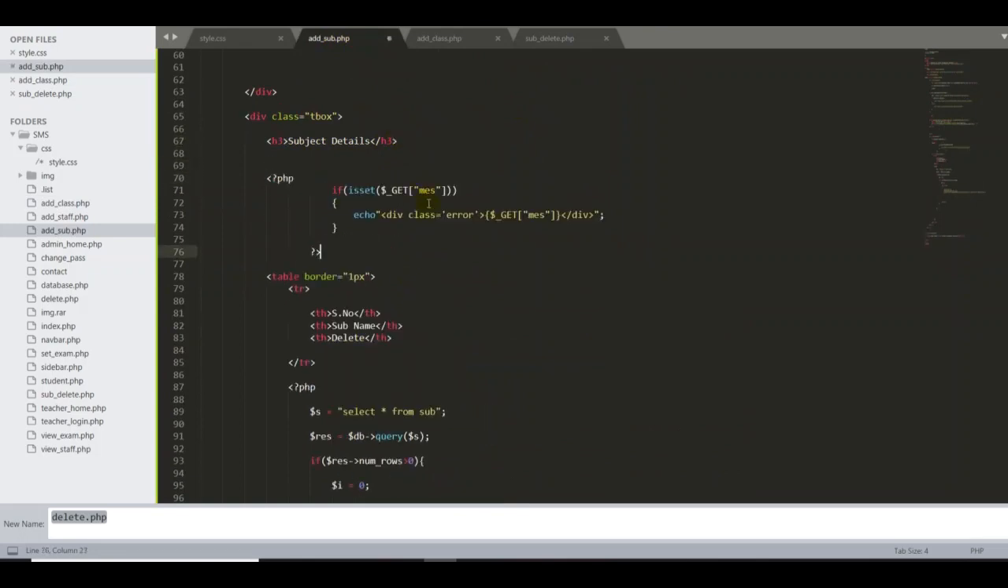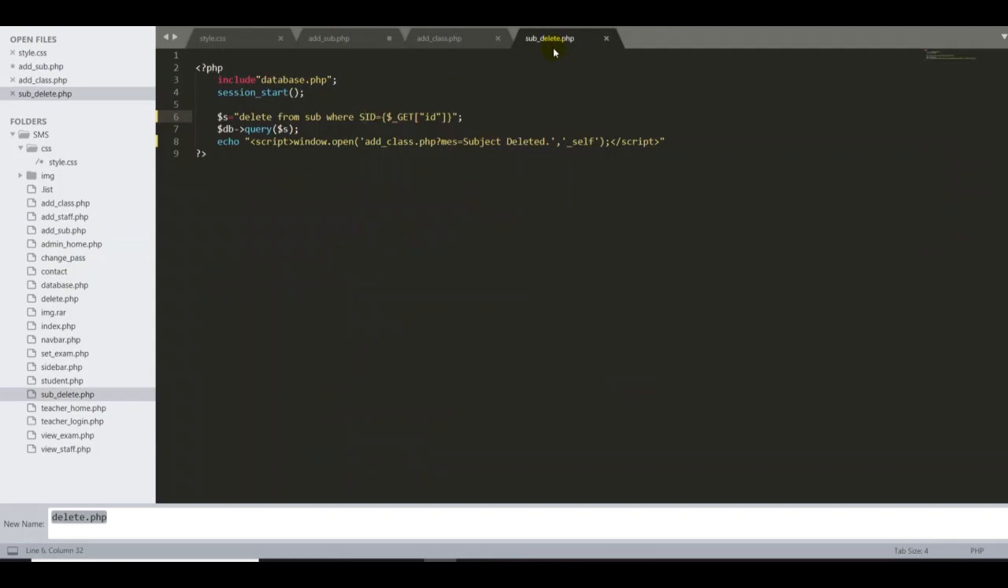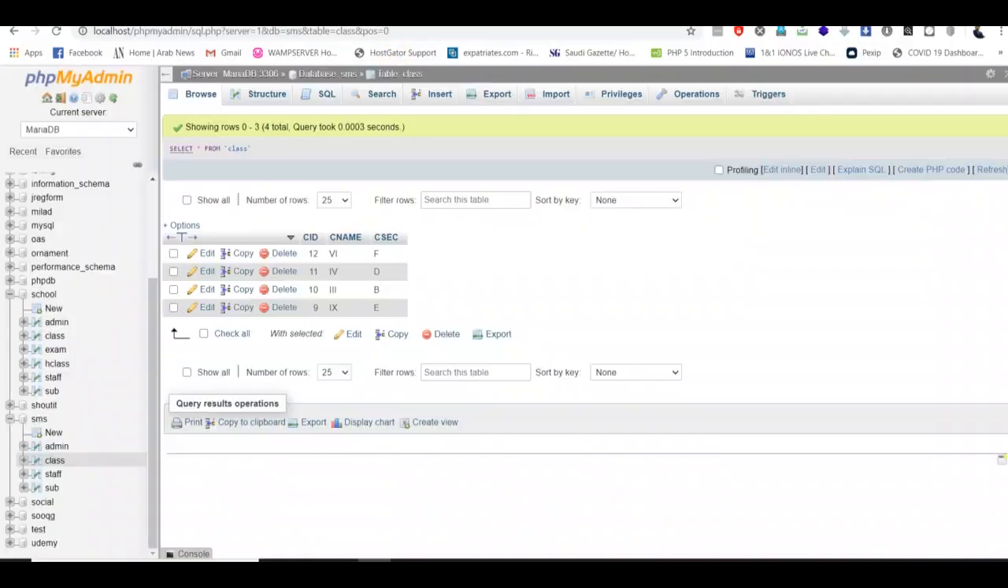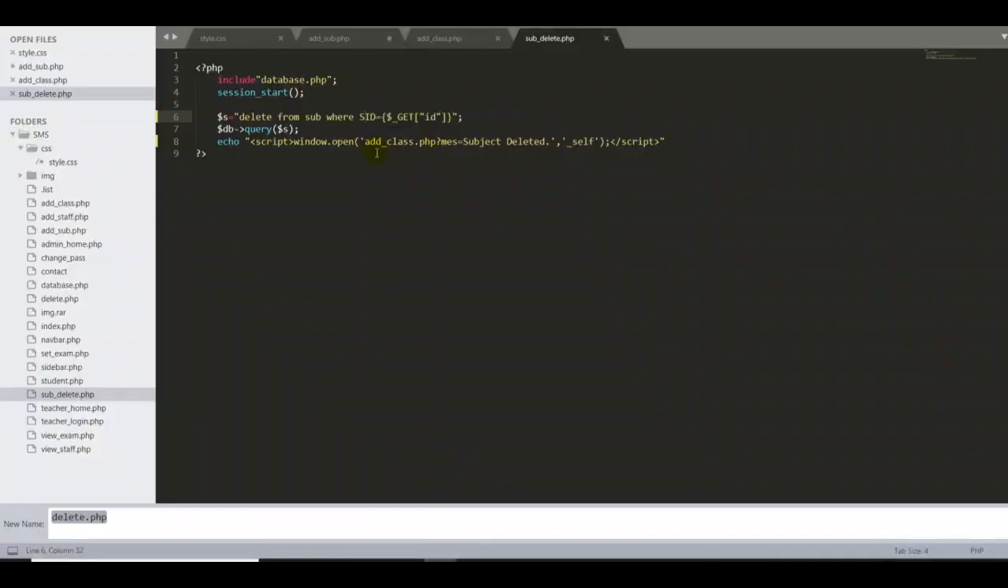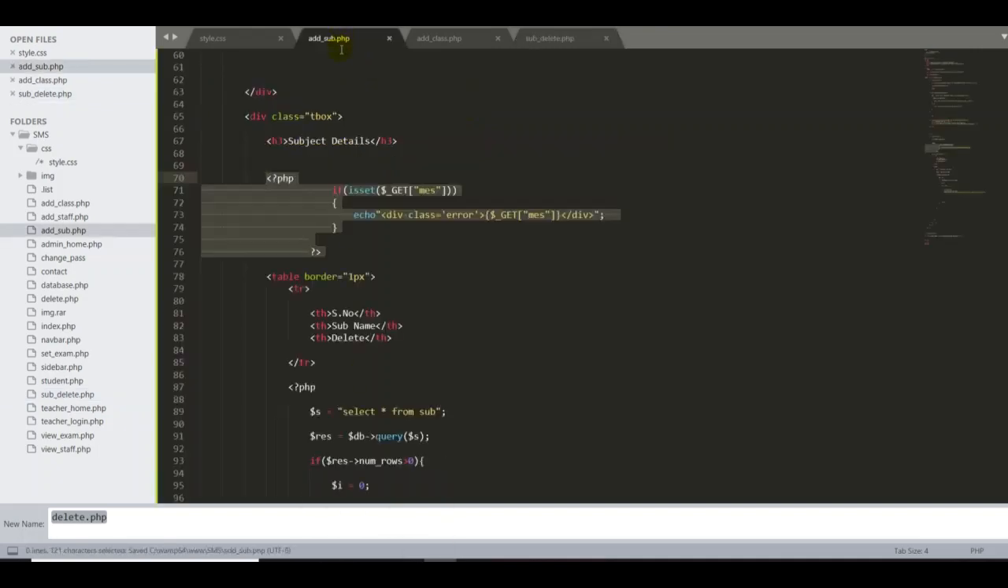All right, guys, you have one more thing to change. Everything is fine here, nothing to change, but in this sub underscore delete dot php, you have to change SID, because SID is, for example, the auto increment field for sub. That's the reason I'm putting SID, and everything will be the same, but I only have to change the messages. Right, good. So this is Control S, and add underscore sub, Control S.